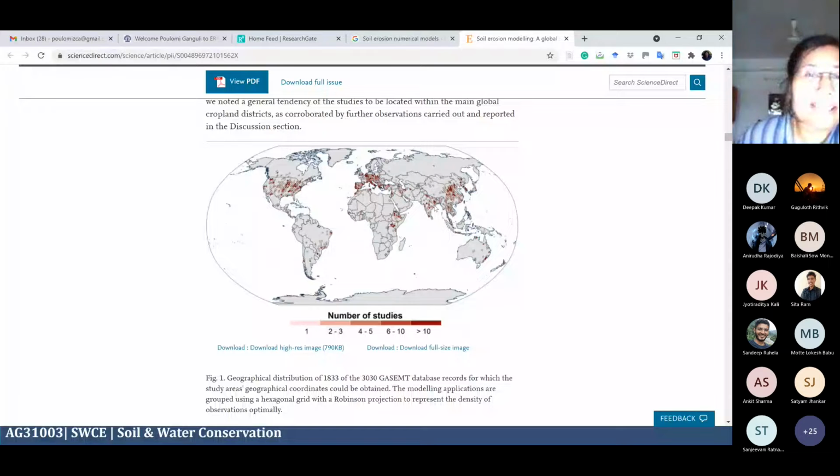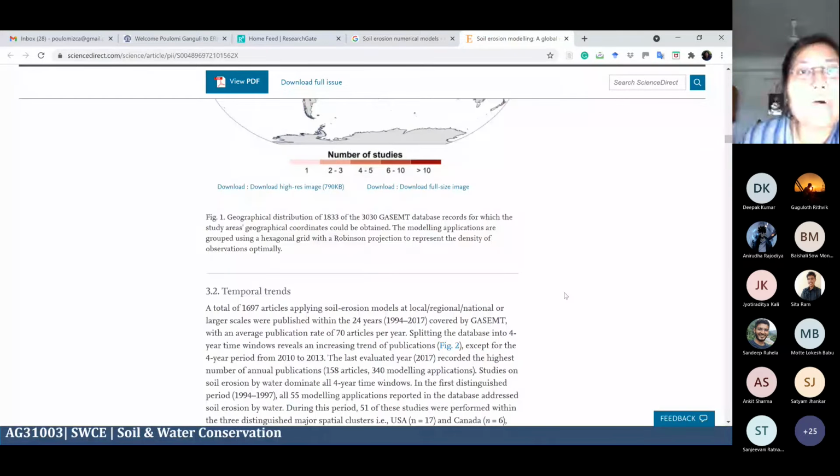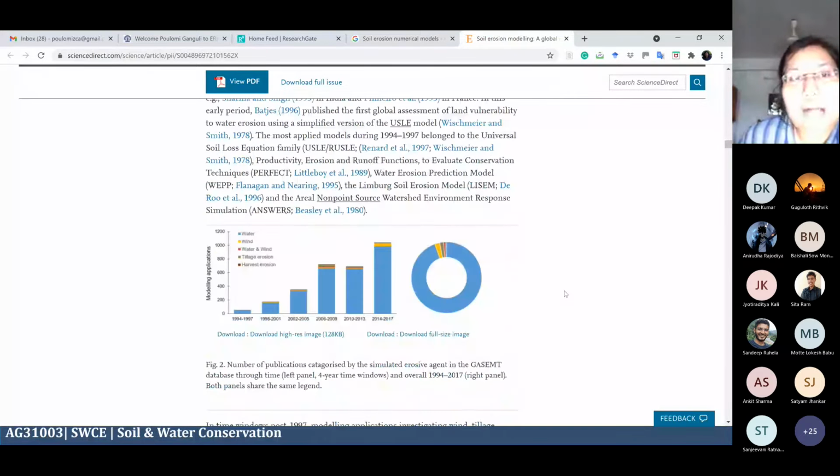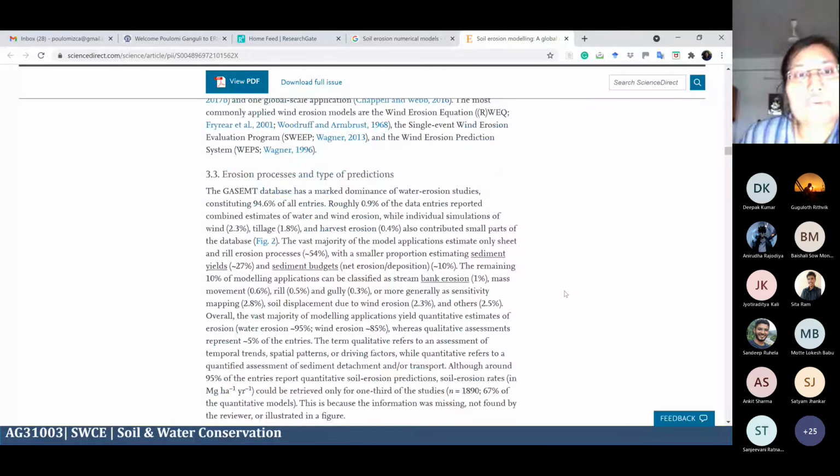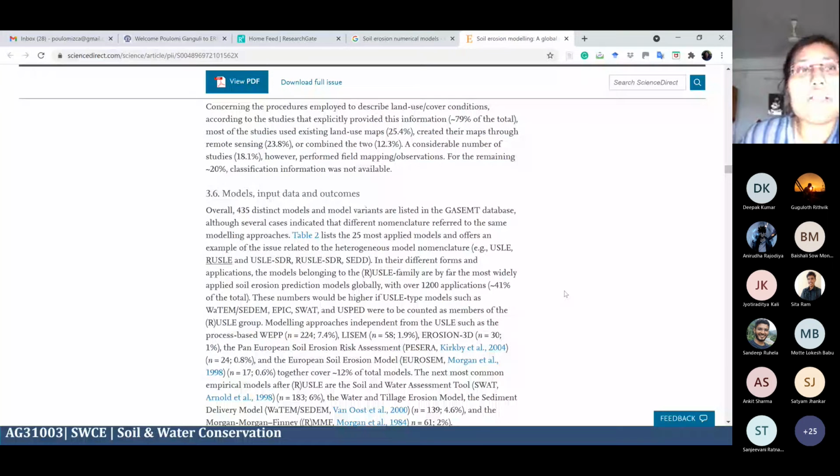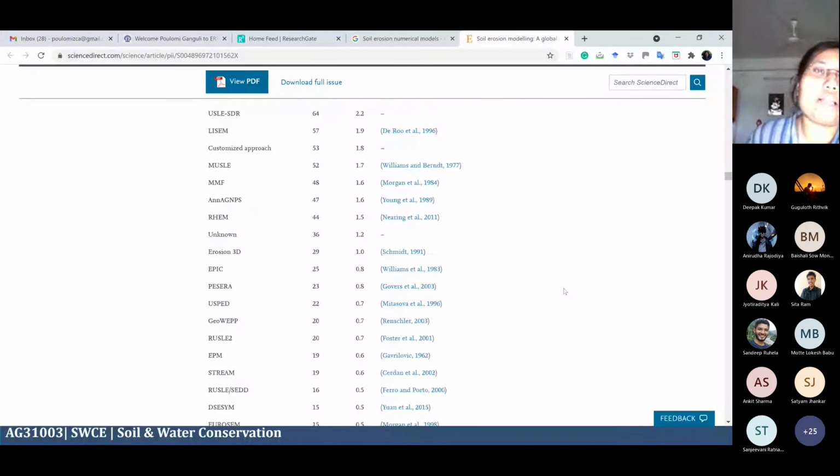And the next thing, if you see the complete modeling exercise, there are different models they have applied. As I told you, the revised USLE, then USLE. These are the empirical models, most commonly used to estimate soil erosion.